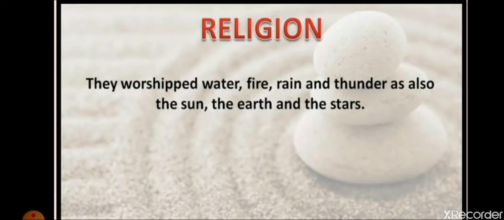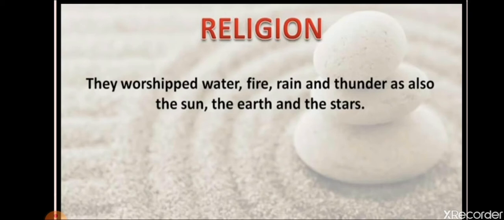Religion, what they practiced. So the religious life of the early humans. Religion came like today we are worshipping different gods. At that time there was no concept of religion, and they did not know about any god. Different gods are created by us only.